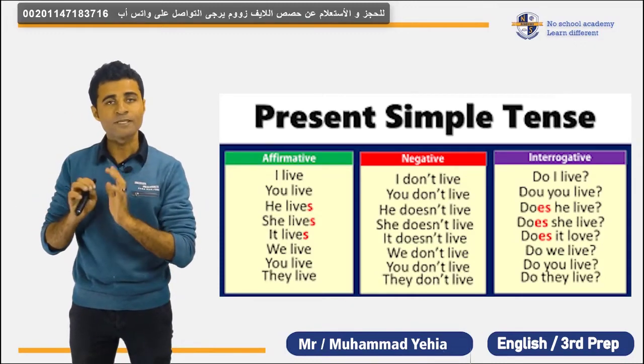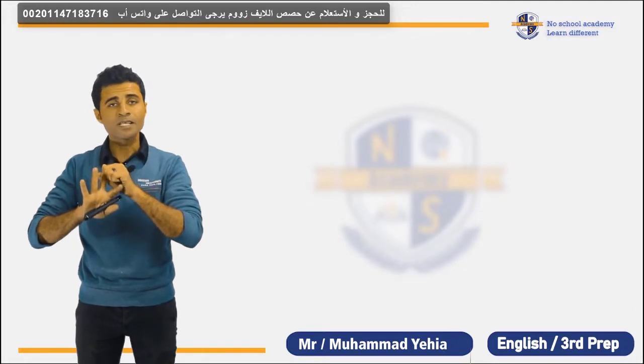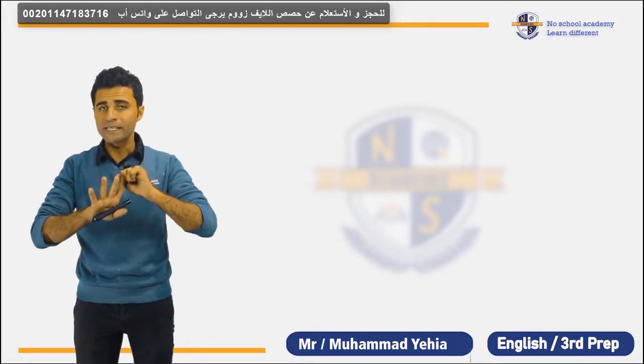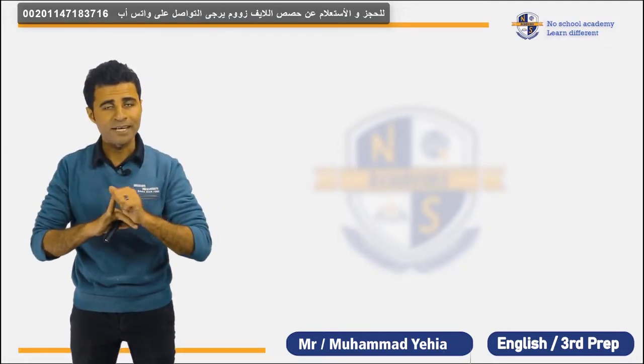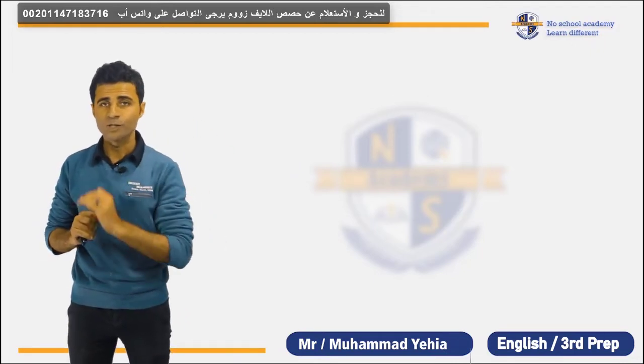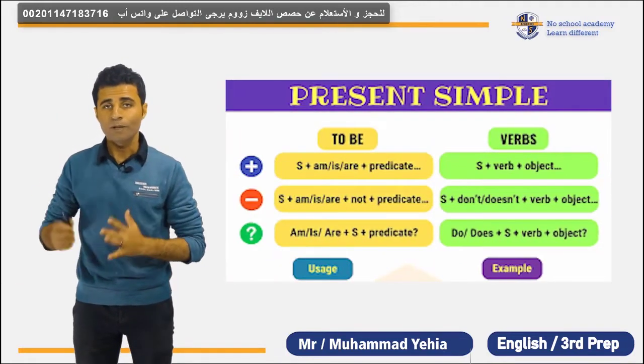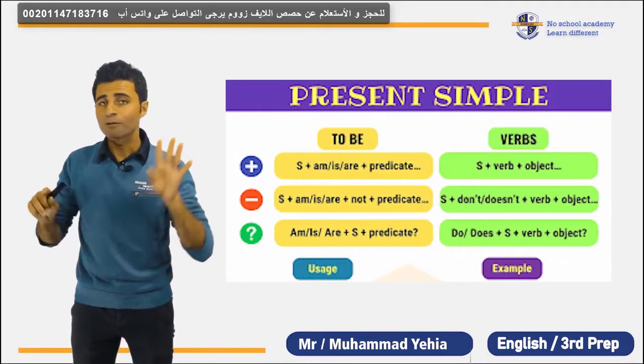This is the form of the simple present tense. Subject, verb in the infinitive, plus object. But with he or she or it, we have to add S or ES or, correctly, IES to the verb. This is the form. When do we use the simple present tense? Well, we use the simple present tense for 4 things.